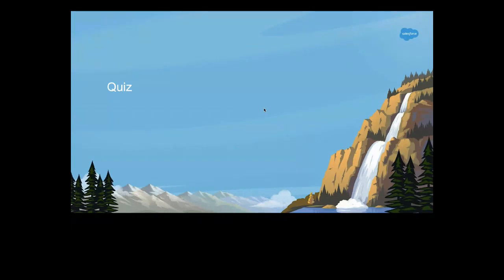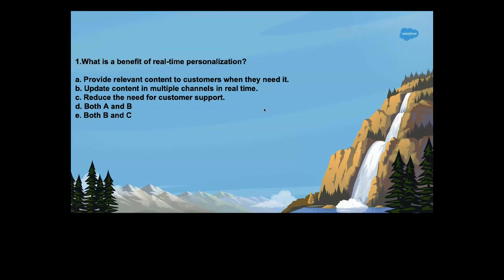So let's go to the first question. What is the benefit of real-time personalization? A: provide relevant content to customers when they need it. B: update content in multiple channels in real time. C: reduce the need for customer support. Or is it both A and B? Or both B and C?